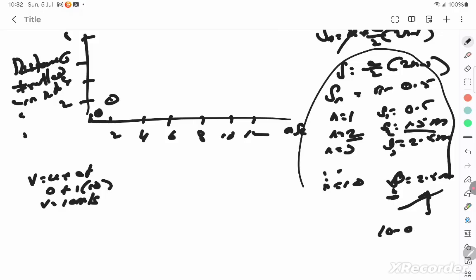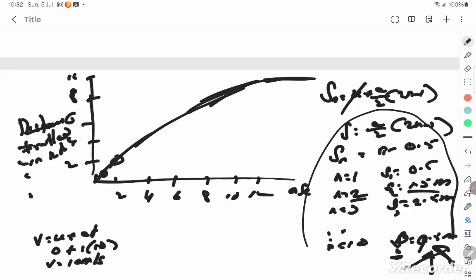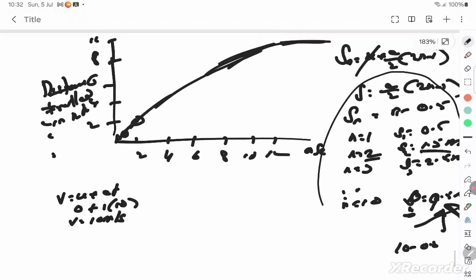It's 10 minus 0.5 is 9.5. Okay, so it goes up to 9.5, and 9.5 will be somewhere here. This is 6, 8, and 9.5 here, and the graph is going to go like this. And once it reaches 9.5, it's going to become constant. Then it moves with uniform velocity, which means there's no acceleration.